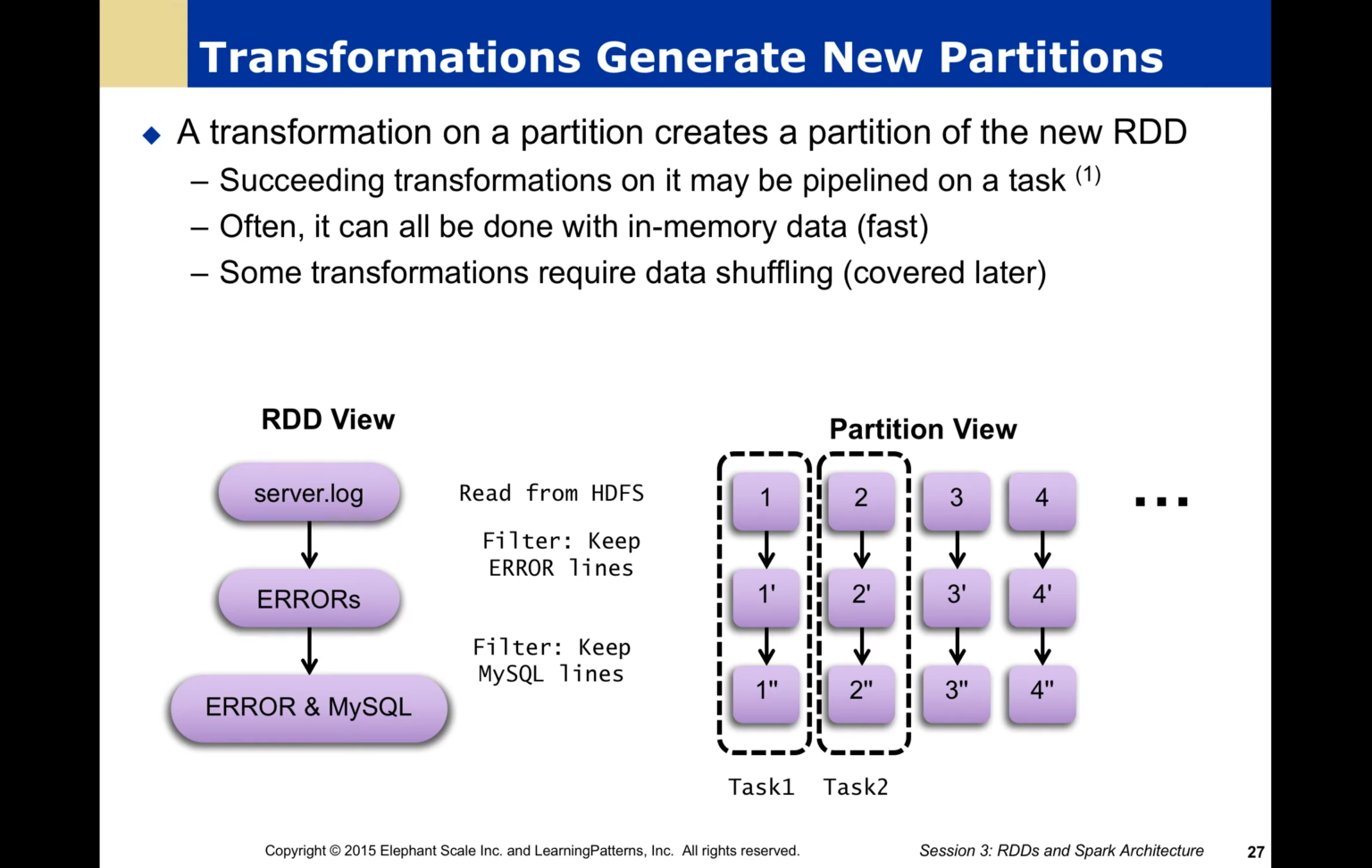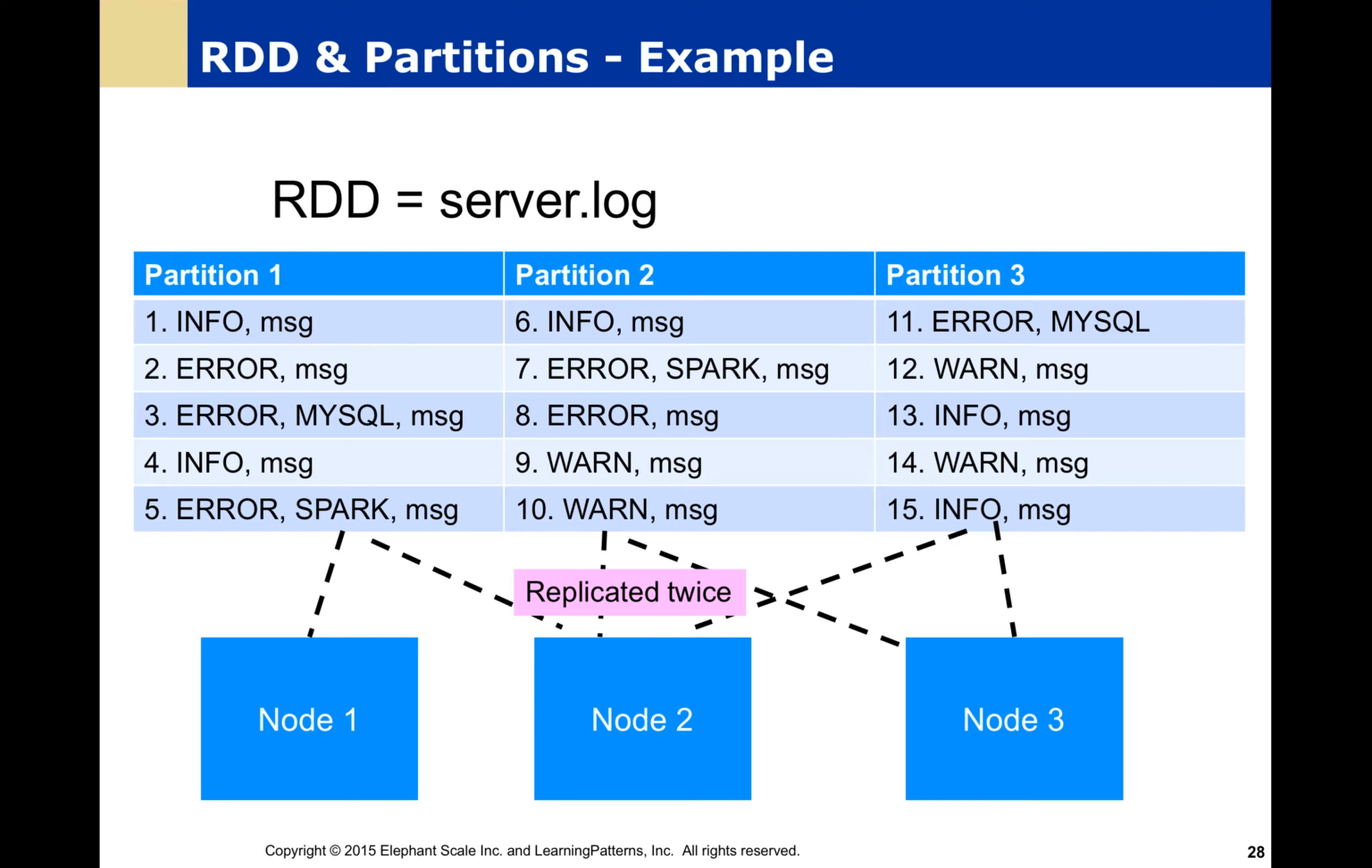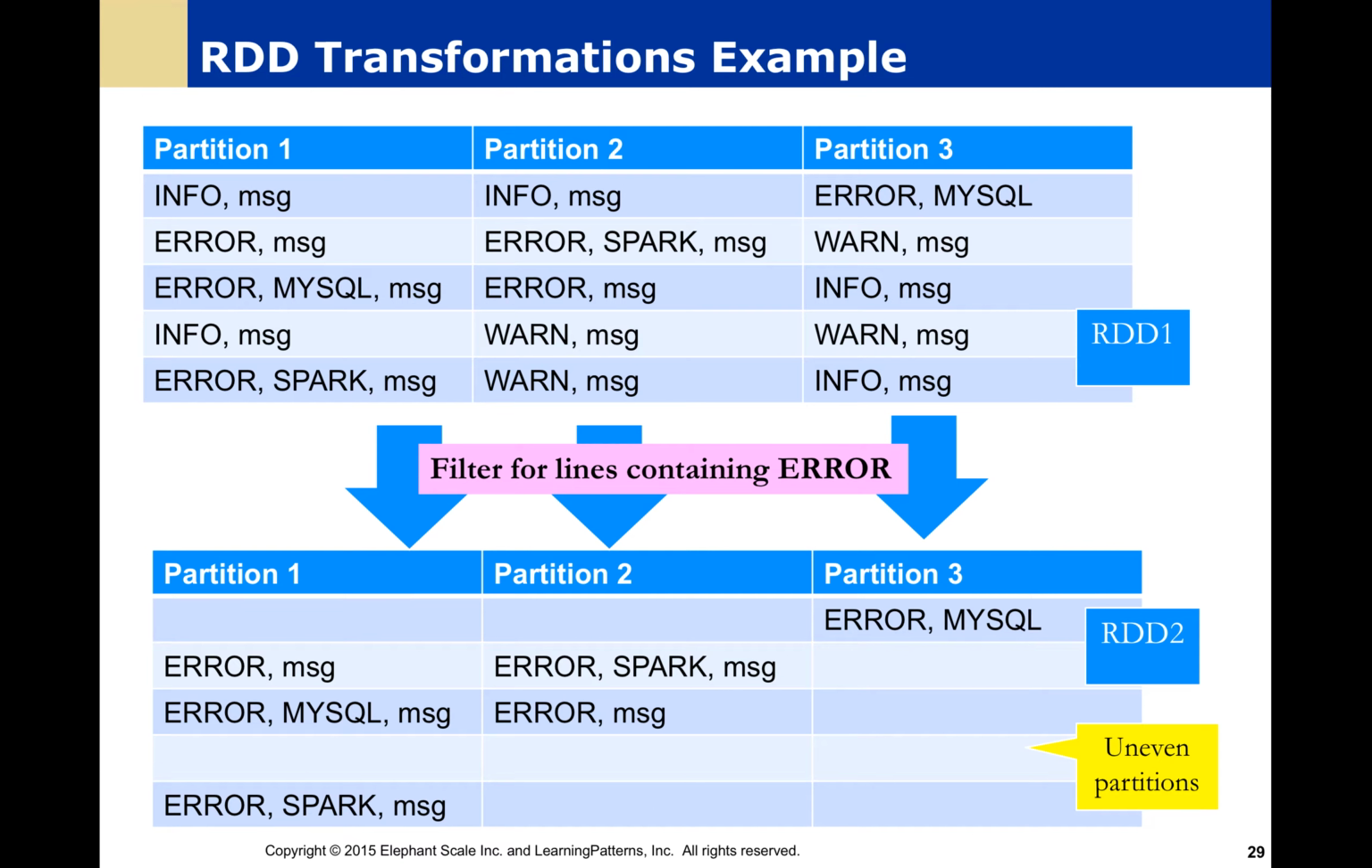Now, a transformation is going to create new partitions. That means we're going to take our data, transform it, and that's going to be new data. Again, remember, we don't modify data in place. We're going to be creating new partitions of the new RDD. Now, in our case, with our server.log, we have different partitions of our original log file, only some of which are errors. We're going to be filtering that out in a minute. We're going to be spreading that across this 3-node cluster that we have here.